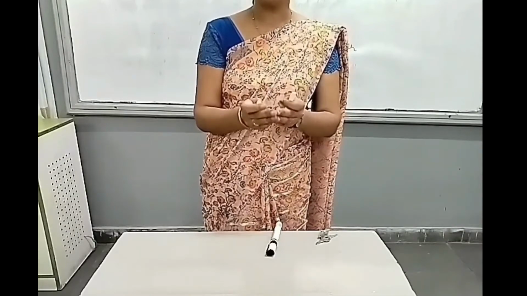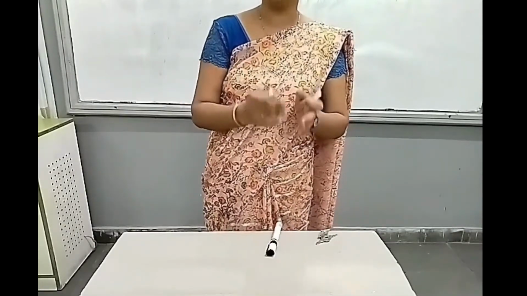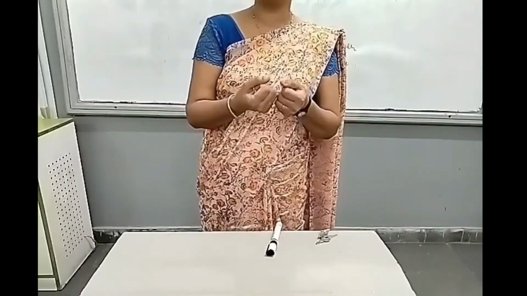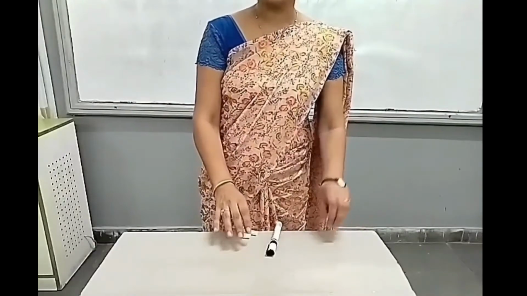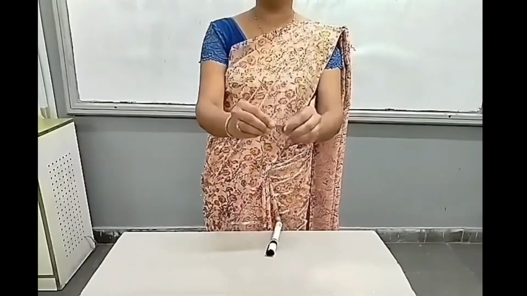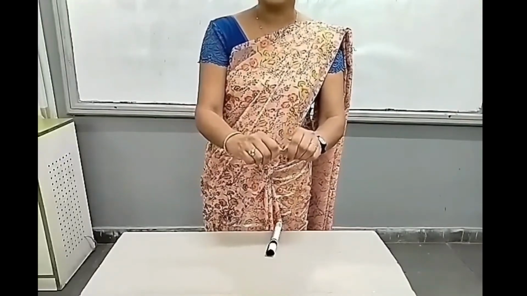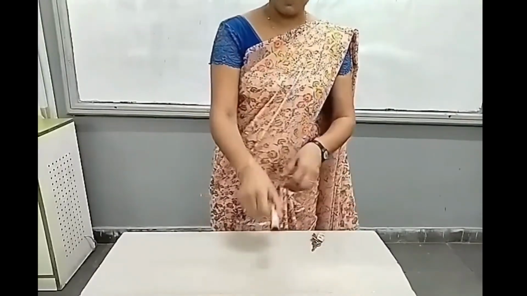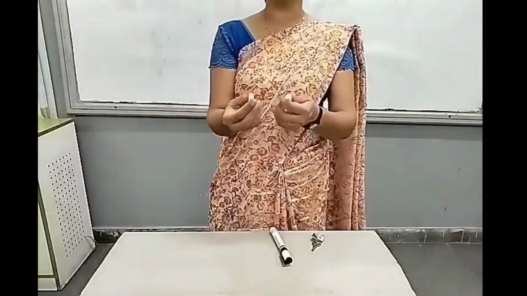That means different types of matter have some force of attraction between particles. And out of these three, this steel or iron has more force of attraction. That's why I am not able to break it as compared to this marker and this chalk, which I can break very easily.